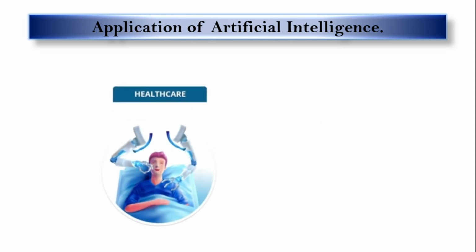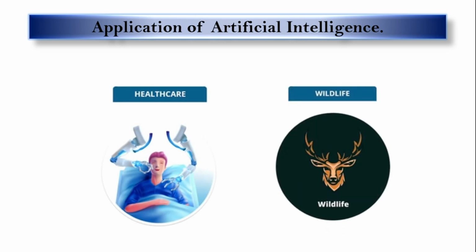Now talk about healthcare. One day analytical robots will also do surgical procedures on us. Machine learning and artificial intelligence have improved patient experience on the whole. Wildlife: by using image recognition, counting of wild animals has become possible. Then applications like iNaturalist track species population and migration patterns.